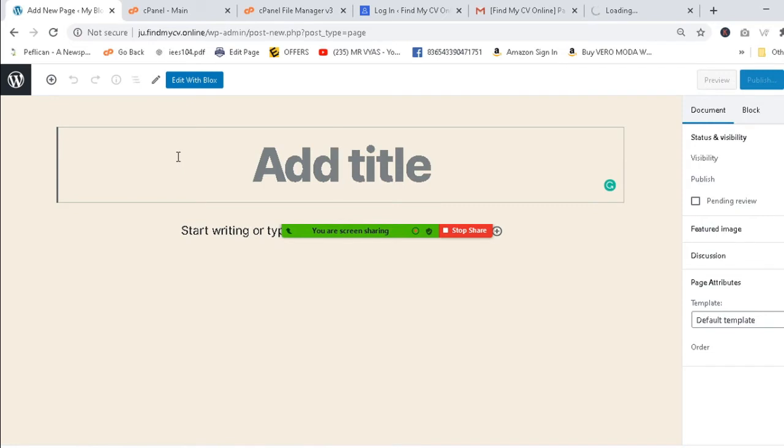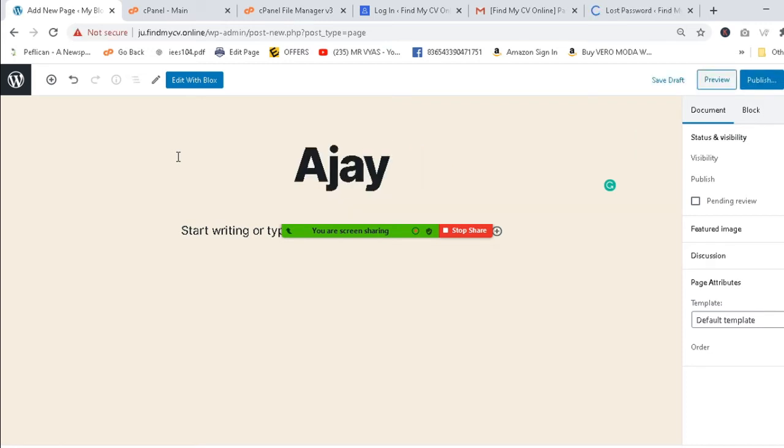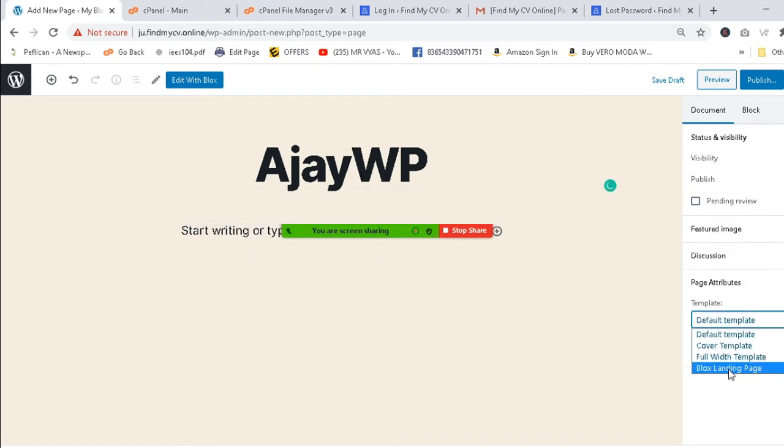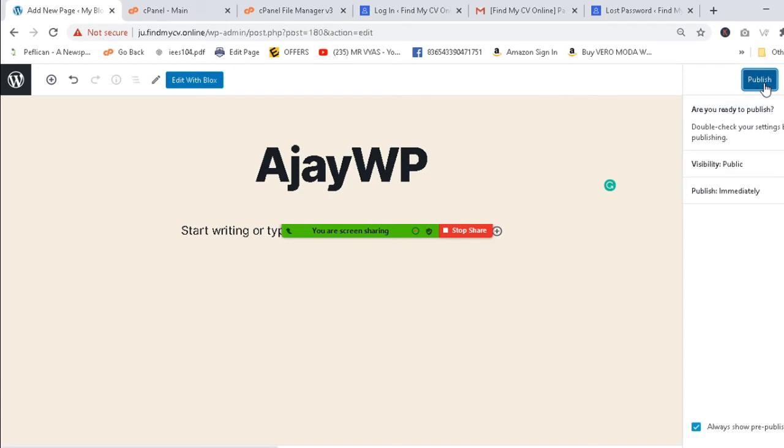Okay, so now I'm creating. Nikhil, you can reply and you can create with me also. So let's do one thing. I have already created here, Ajay WP, my name suppose. Then after that you have to come to the drop down, select blocks landing page. Once the theme comes, everything will be okay. So click on the blocks landing page. Has someone clicked it? Yes, sir. Okay, after that publish it two times.